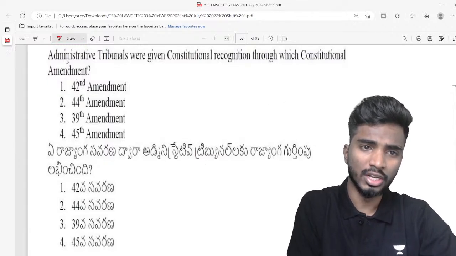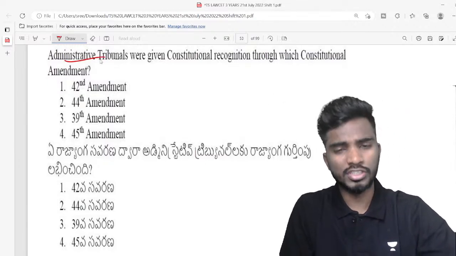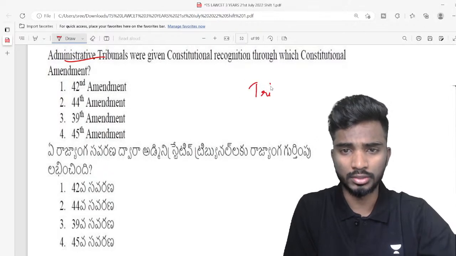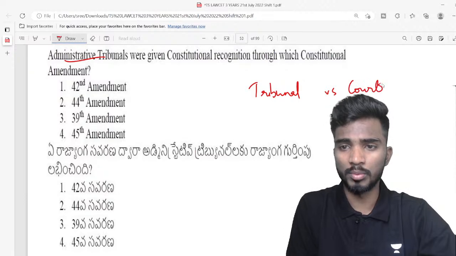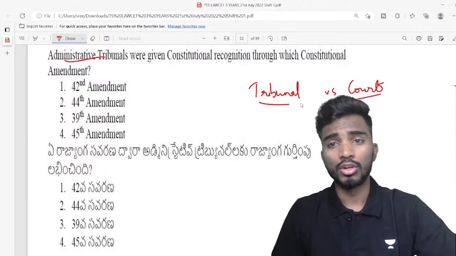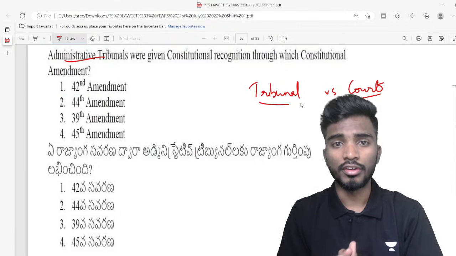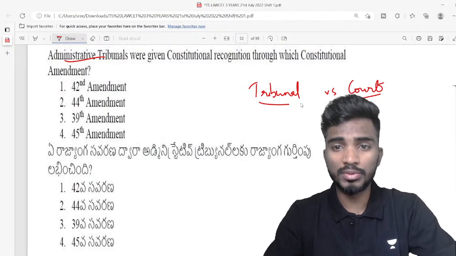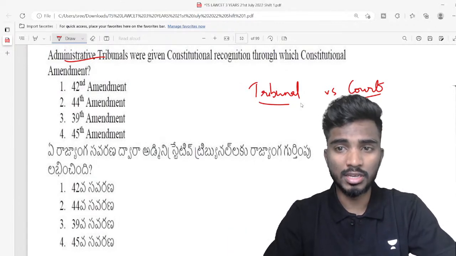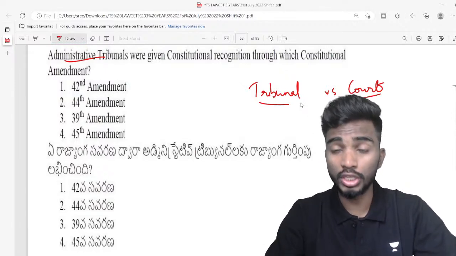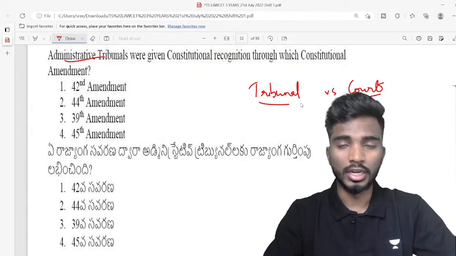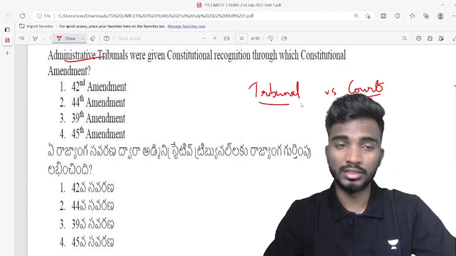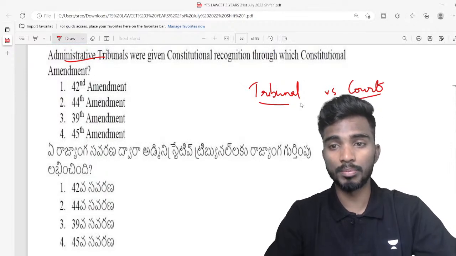First, let us understand what is an administrative tribunal. First, let us understand what is a tribunal for that matter. What is the difference between a tribunal and a court? See, a court is a general court wherein all the proceedings will have to happen. It might be civil, criminal, constitutional, corporate, any matter you'll go to the court. In the court, you have to follow a particular procedure, right? So you have to file the evidence and the affidavit, this and that. So there's a very lengthy process in the court.